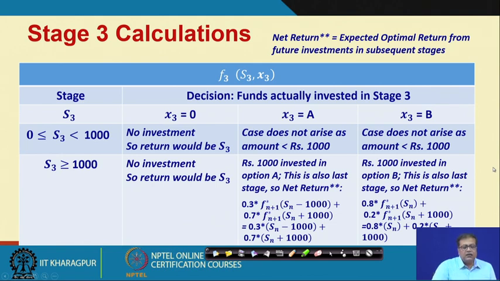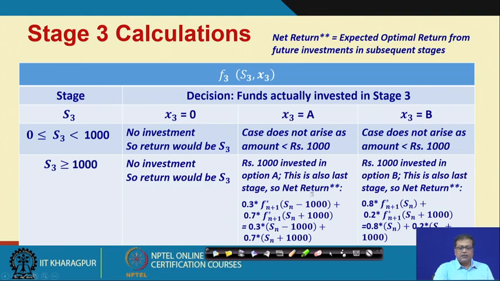Further, if I calculate, then for the second case, S3 was what we had. So, what will be the return? The return obviously will be S3, because we have the S3 amount that has been put and we have made no investment.